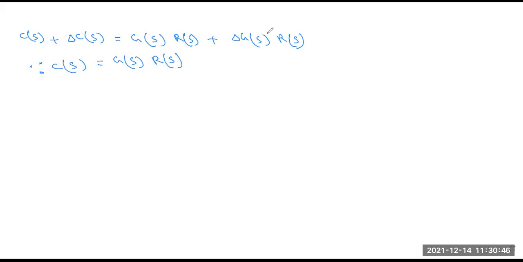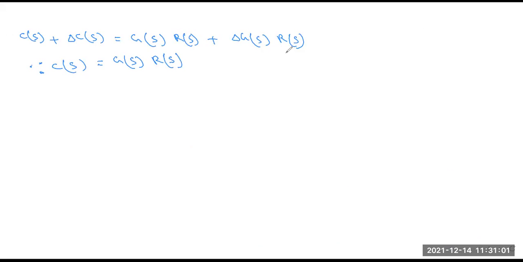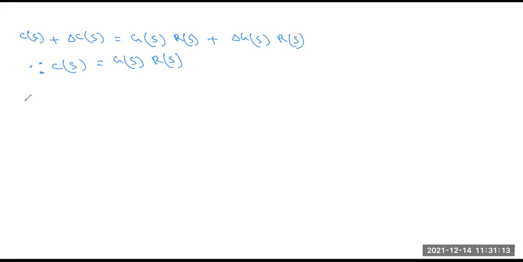So in this line we multiply the bracket items, and we put in the value C(s) equals G(s) R(s). Then C(s) and C(s) cancel, because when you move it from this side to that side it becomes minus. So the equation is delta C(s) equals delta G(s) into R(s).